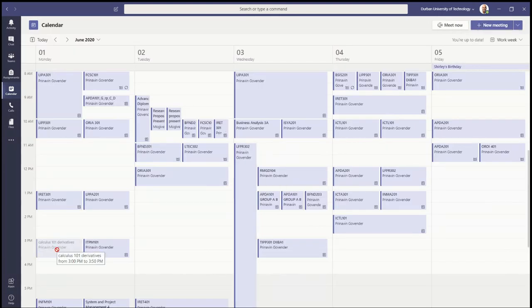Calculus 101 derivatives. Now you'll notice I am in the Calculus 101 team. Just wait a little while. Calculus 101 derivatives. And it's almost there. Let's look at my calendar.